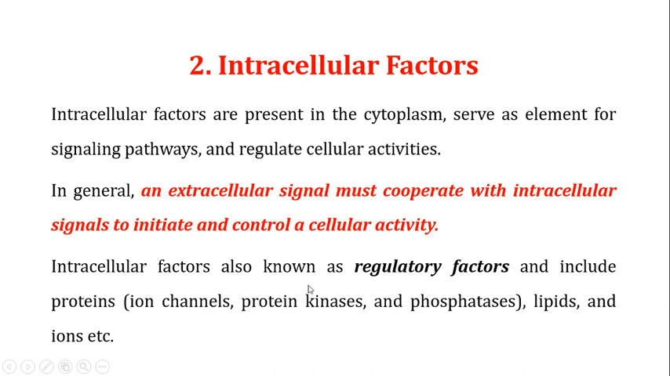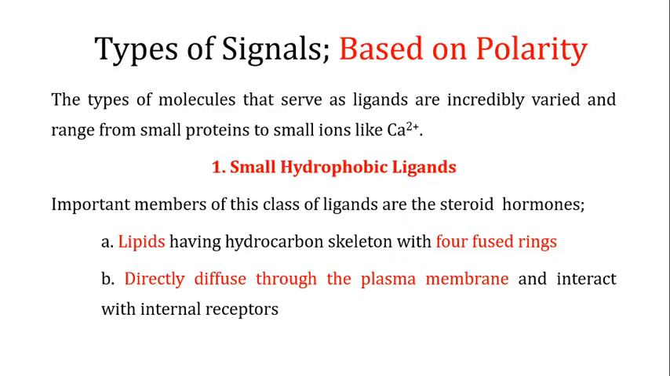These intracellular factors are also known as the regulatory factors, and they include proteins, for example the ion channels, the protein kinases and phosphatases, the lipids and the ions, etc. As these proteins, lipids and ions are present inside the cell, we call them the intracellular factors. Another way you can classify the signals is based on the polarity, and based on the polarity you can again classify the signals into two types.